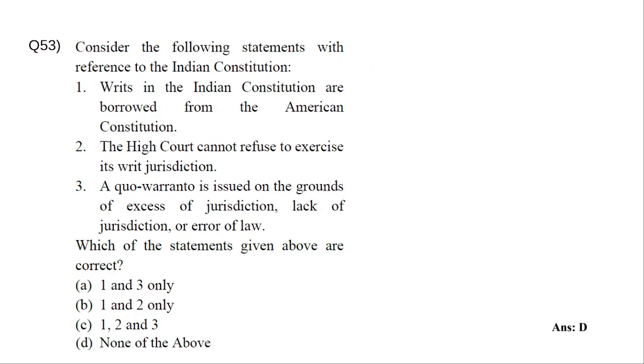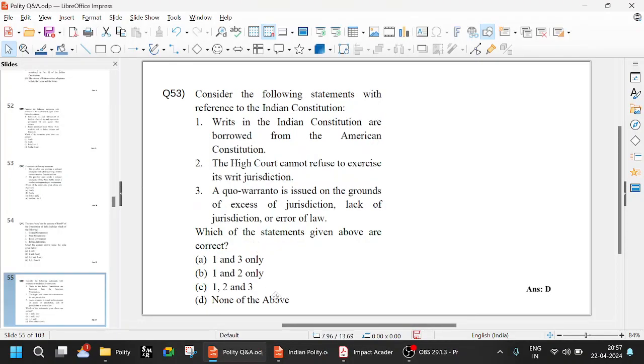Consider the following statements with reference to the Indian Constitution. Writs in the Indian Constitution are borrowed from the American Constitution. No. We'll look into it. The High Court cannot refuse to exercise its jurisdiction. Actually, the High Court can refuse to exercise its jurisdiction. We'll look into that, the article numbers also. A quo warranto is issued on the grounds of excess of jurisdiction, lack of jurisdiction, or error of law. So let us look at the American Constitution, what we have borrowed.